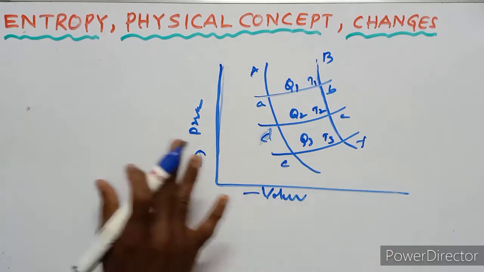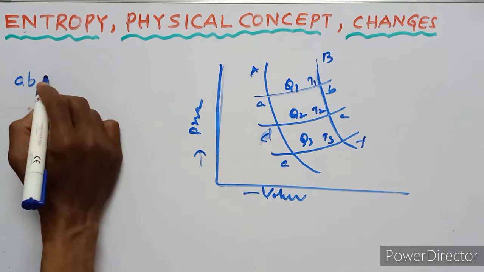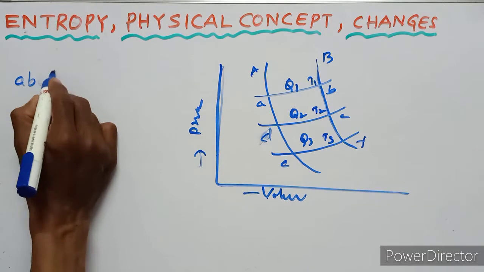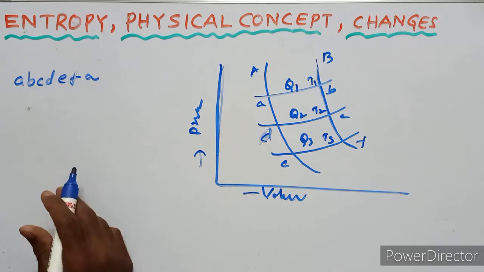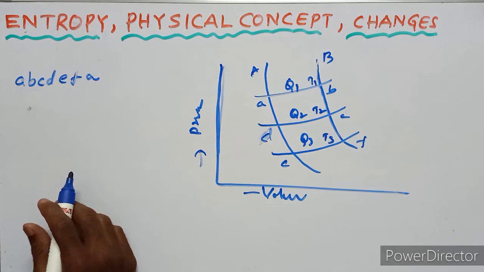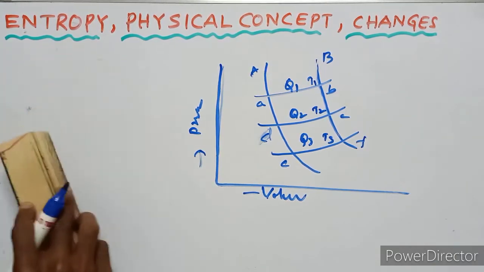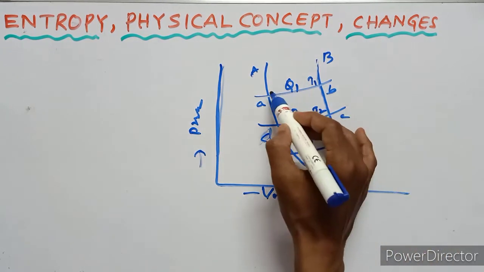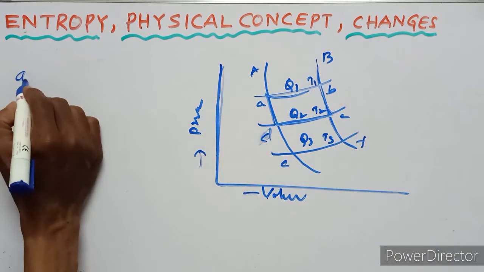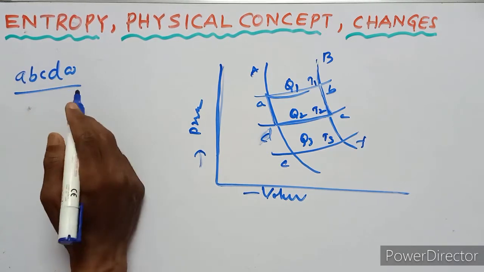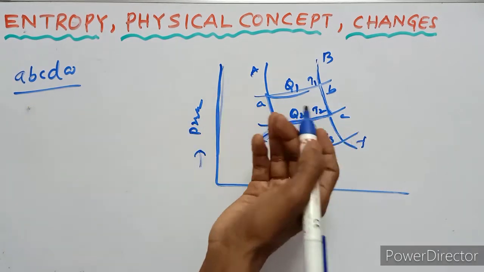Now imagine this is a reversible Carnot cycle, A, B, C, D, A, working between temperatures T1 and T2.